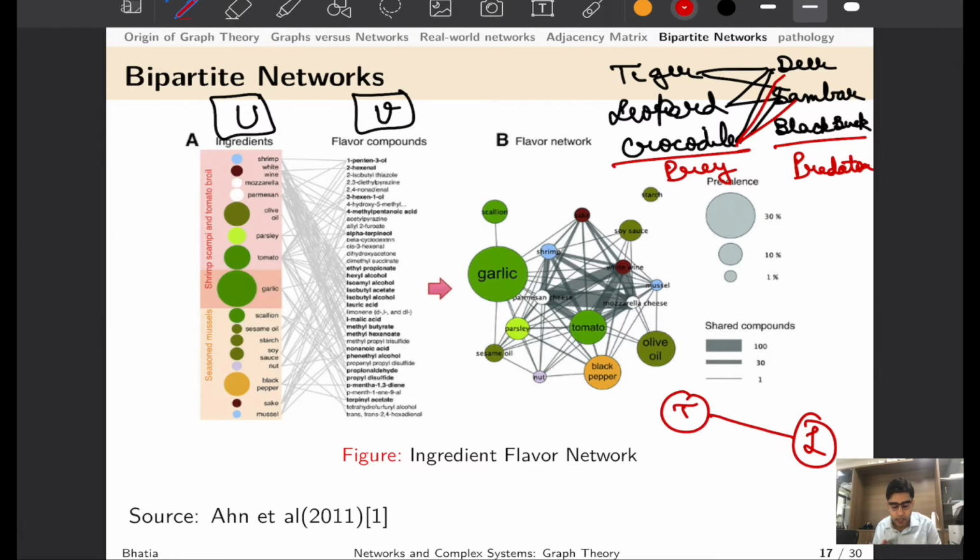Another excellent example of bipartite networks are food networks. That is, you have some recipe in which some ingredients go, and these ingredients may have some common flavor because they may have the same underlying chemicals that impart them distinct taste.